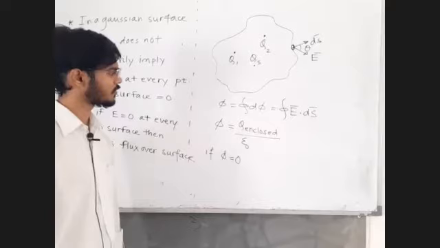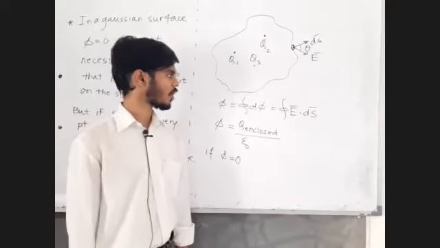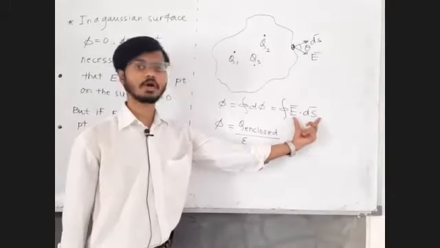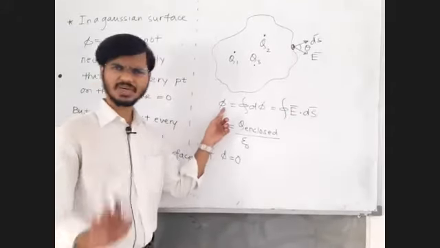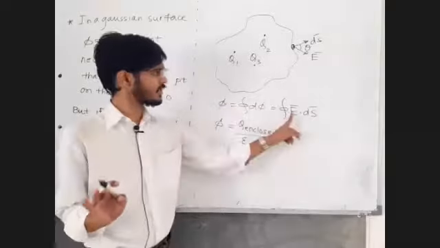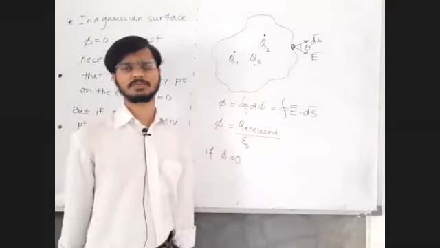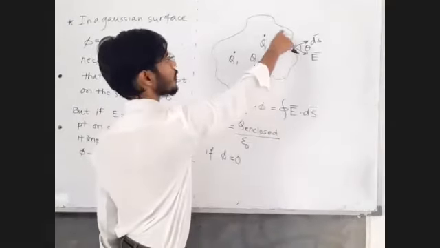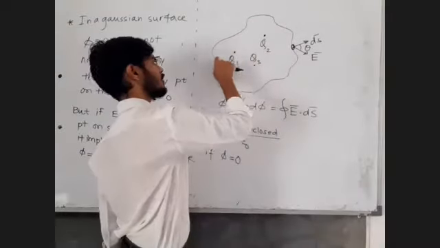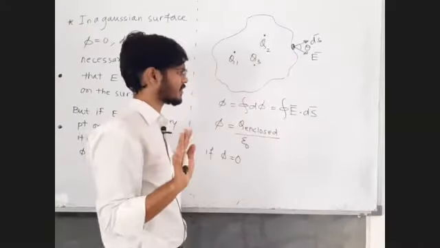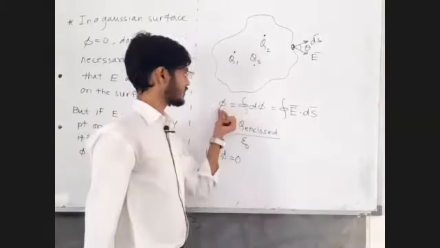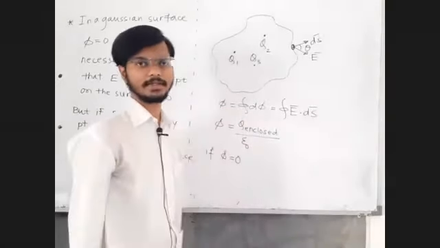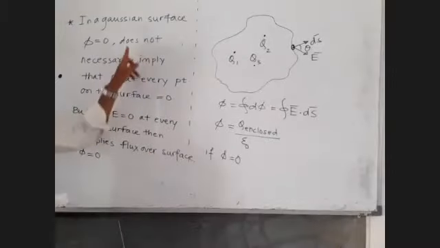Fine. Or this dot product E bar dot ds bar must be 0. Phi equal to 0 does not necessarily mean that E should be equal to 0. At each and every point, electric field must be 0? No, that is not required. This dot product is required to be 0, and then its integration will be equal to 0. Agree, disagree? That is the first statement.